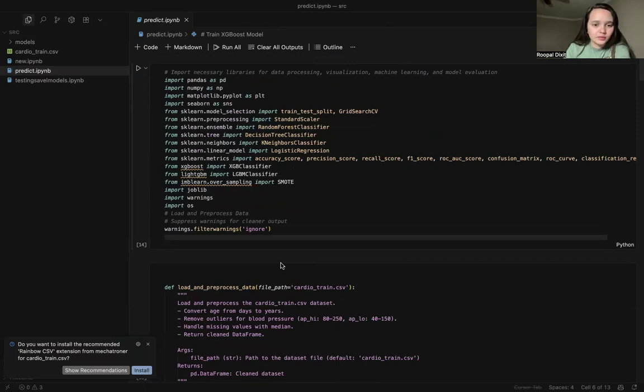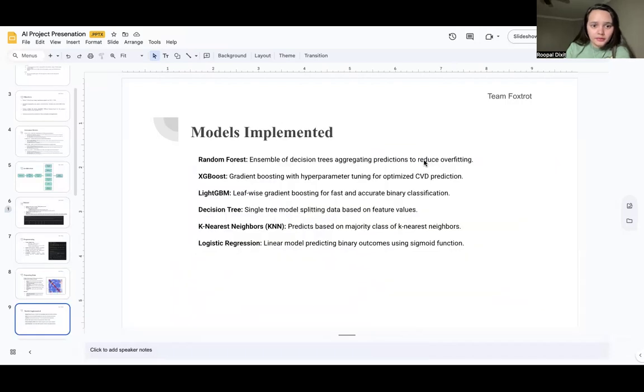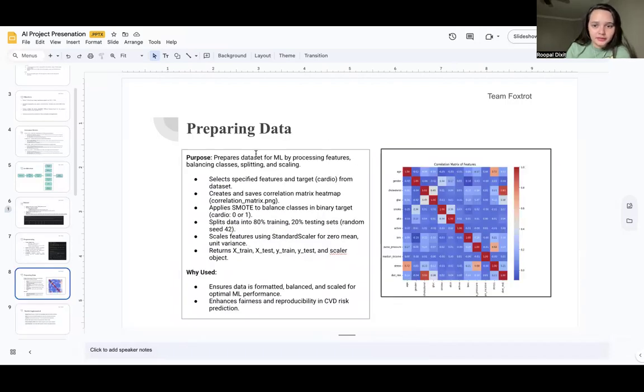Okay, preparing data. Let me share my screen for more information sharing. Okay, so this is the thing.